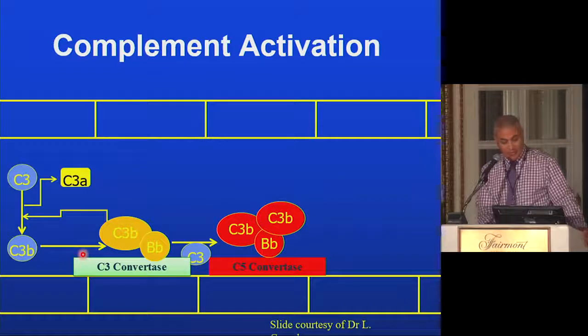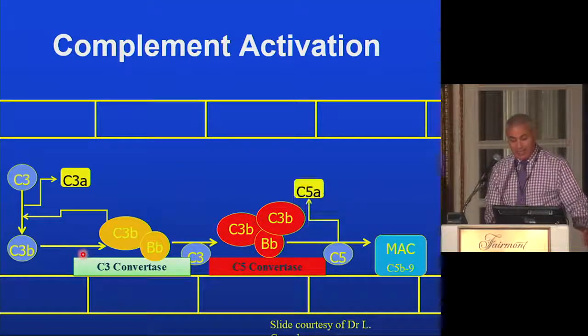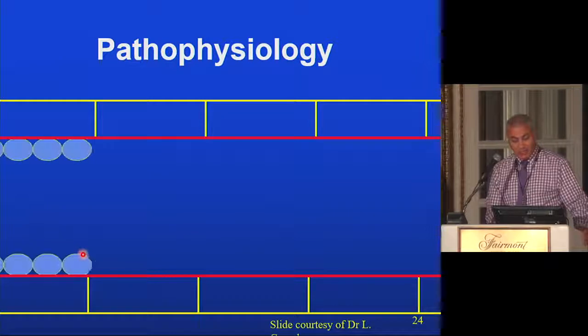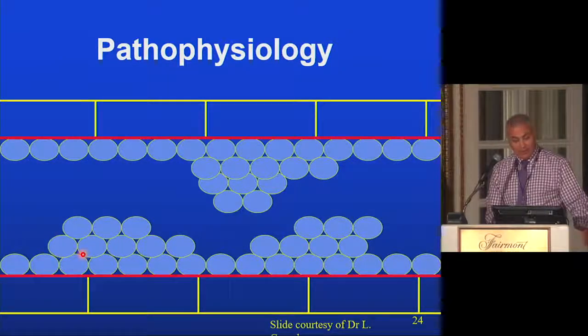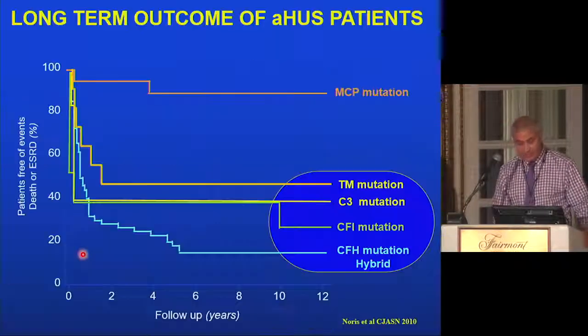Further, the cascade goes down, C5 convertase is generated, and then the membrane attack complex is generated, which damages the endothelial cell. And this damage leads to the formation of microthrombi. And when those RBCs try to squeeze themselves between those microthrombi, this is how you get the schistocytes. So this is, in a nutshell, the pathophysiology of the disease.